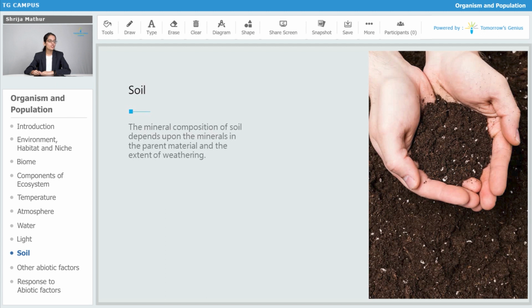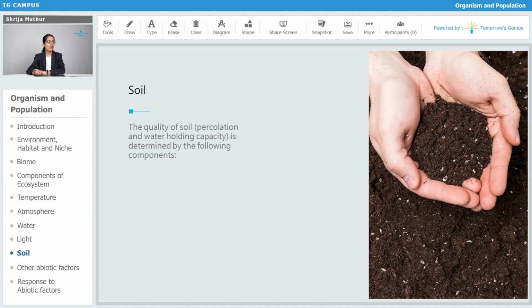The mineral composition of soil depends upon the minerals in the parent material and the extent of weathering. So how many minerals a soil is going to have depends, first, on the rock from which the soil has been prepared, and second, on how much weathering has taken place. So both the factors are important for determining the mineral content.